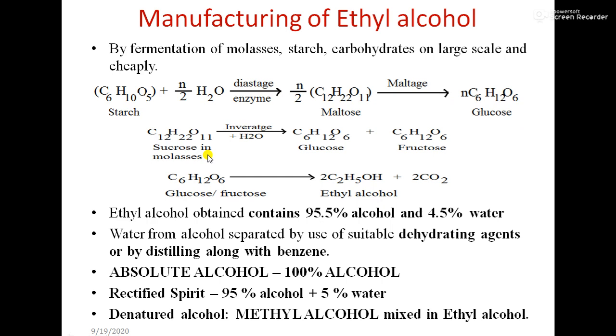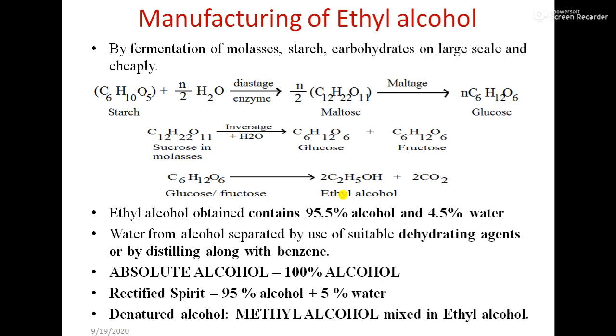Second, you can get glucose directly from sucrose. Sucrose, after the action of the enzyme invertase, gives glucose and fructose. So you can get glucose from the above two reactions, and glucose is converted into ethyl alcohol. The ethyl alcohol obtained contains 95.5% alcohol and 4.5% water.